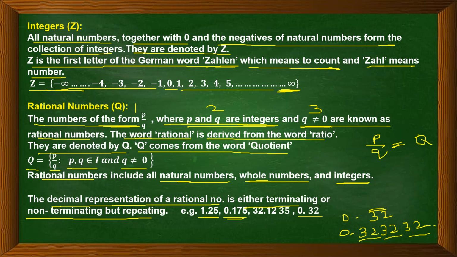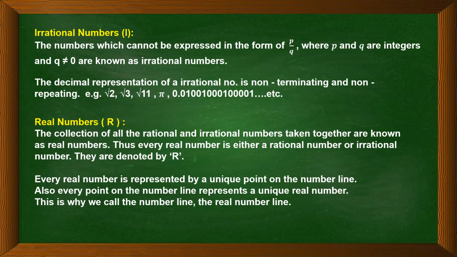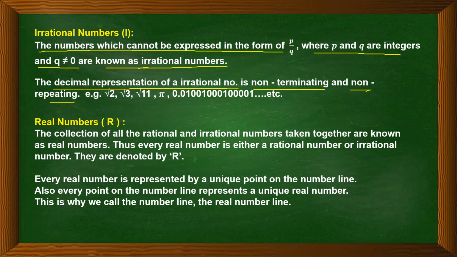Now let us move to irrational numbers. Now what are irrational numbers? The numbers which cannot be expressed in the form of P by Q, where P and Q are integers and Q is not equal to 0, are known as irrational numbers. The decimal representation of irrational numbers is non-terminating and non-repeating. Right? So irrational numbers are basically exactly opposite to rational numbers. Rational numbers can be expressed in the form of P by Q, whereas irrational numbers cannot be expressed in the form of P by Q.